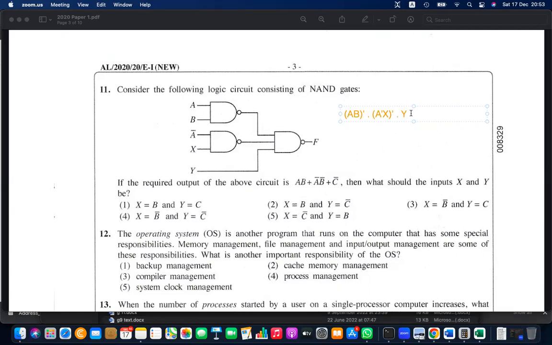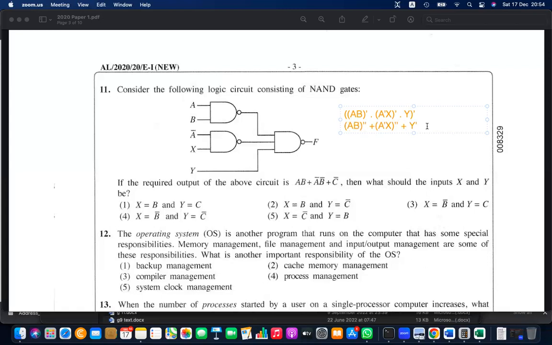Then this will be ANDed and again there will be a not applied to this one. And then this not you can share with these things. So the individual nots will apply because of De Morgan's law. What will happen to this statement? When you remove this part, you apply not to Y, and here this one not, and this one also, and the middle sign will be changed to OR. That is by applying De Morgan's law.